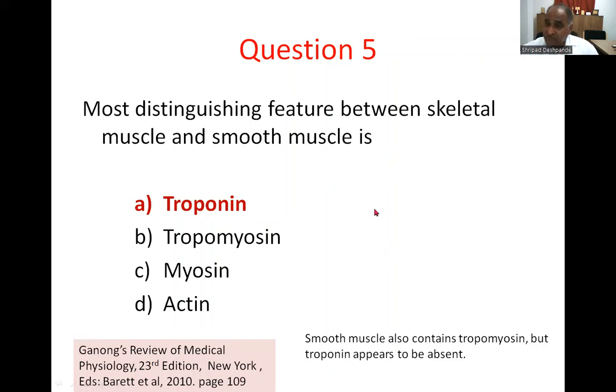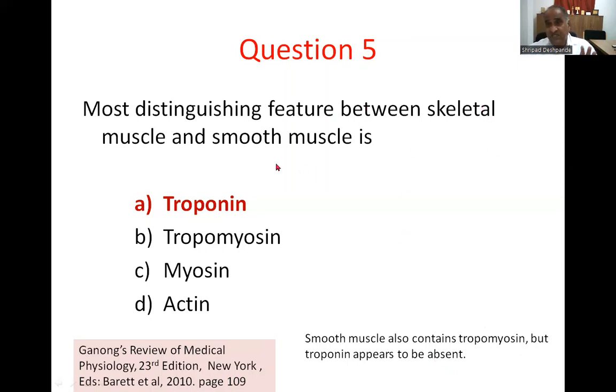However, I feel that such vague information, because if I read this again, smooth muscle also contains tropomyosin, but troponin appears to be absent. The author is not confident, or there is no substantive evidence.